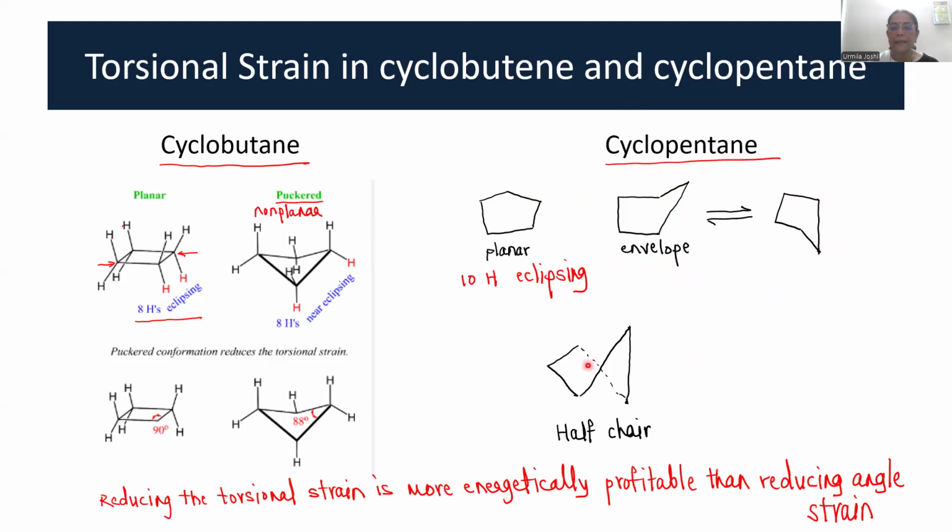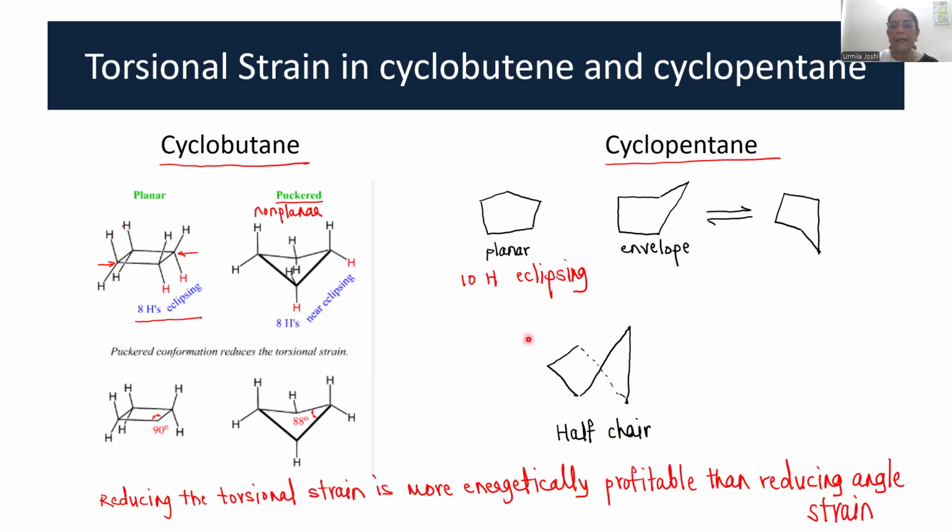Then there is another conformation called the half chair conformation. What happens in the half chair conformation? There are 3 carbons, 1, 2, and 3, in the same plane. 1 carbon goes to the upper plane and 1 carbon goes to the lower plane. So it looks like a half chair. So this conformation is called the half chair conformation.